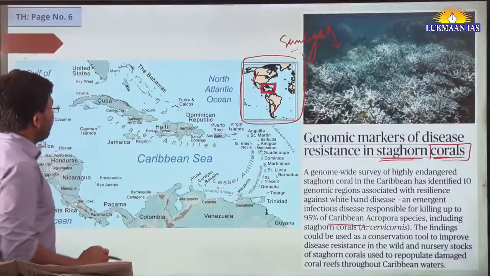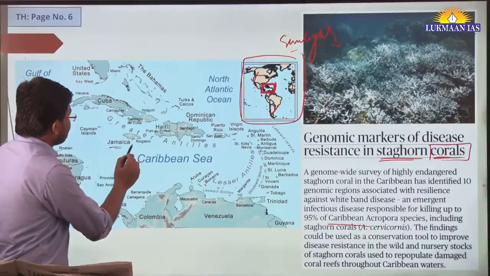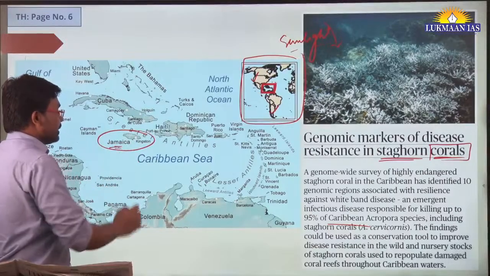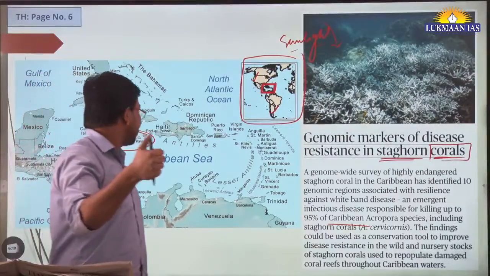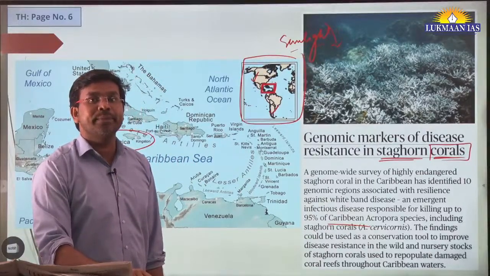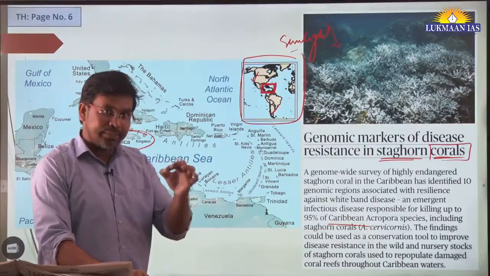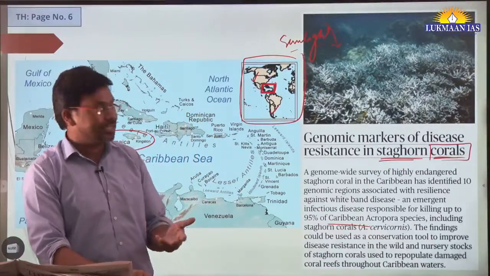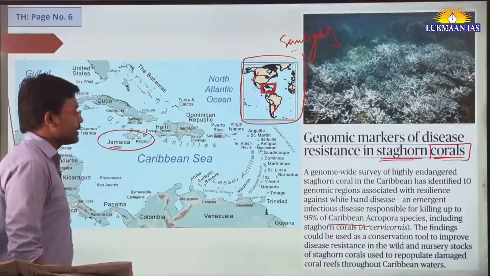Here there is a country, Jamaica, and in Jamaica there is Kingston. Here we have the headquarters of the International Seabed Authority. The International Seabed Authority is one of the authorities under the United Nations Convention on the Law of the Sea, UNCLOS, that we have discussed earlier.